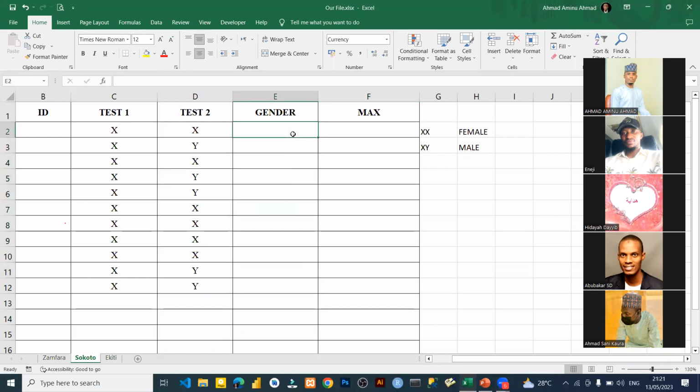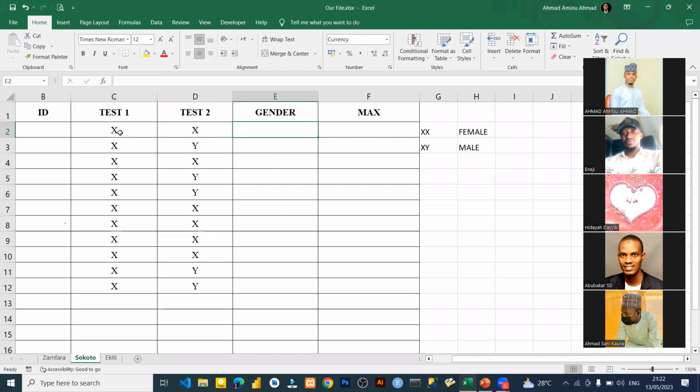Do you understand the condition that I said we are going to use? If it is X and X, the gender is female. I'm talking about the chromosomes. So if it is XY, it is for male. If it is XX, it is for female. So we said that this is the record. Test 1 will show whether it's X or Y, and test 2 will show whether X or Y.